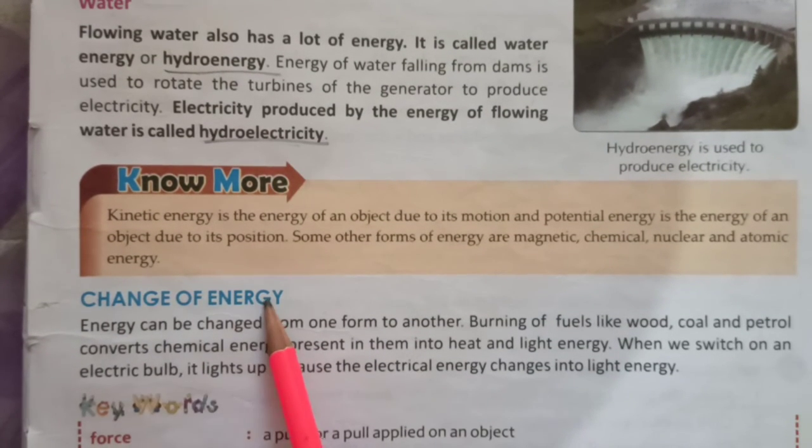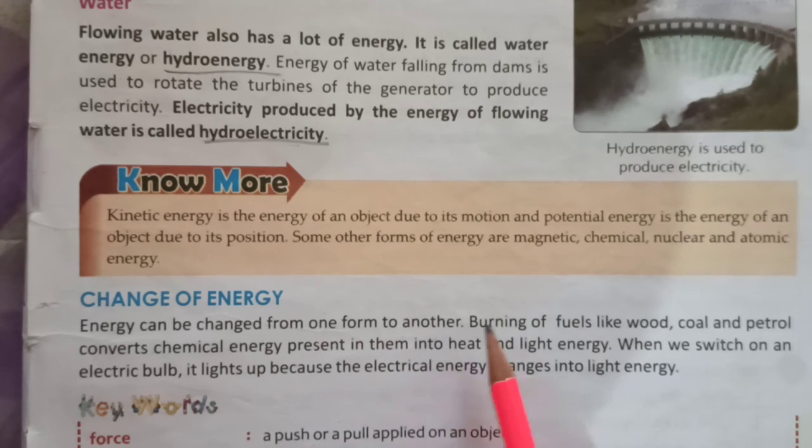Change of energy. Energy can be changed from one form to another. Burning of fuels like wood, coal and petrol converts chemical energy present in them into heat and light energy. When we switch on an electric bulb, it lights up because the electrical energy changes into light energy.